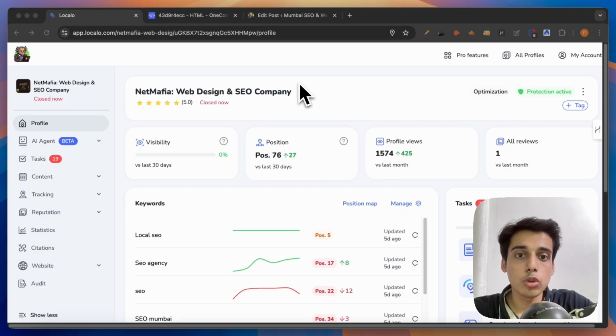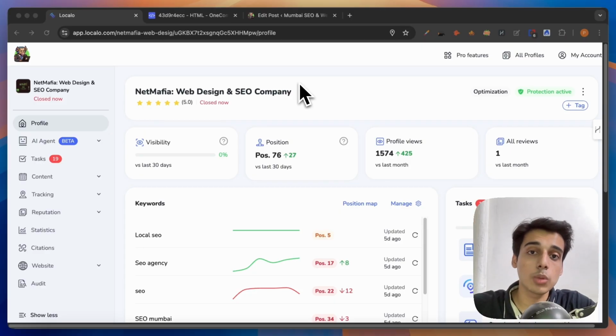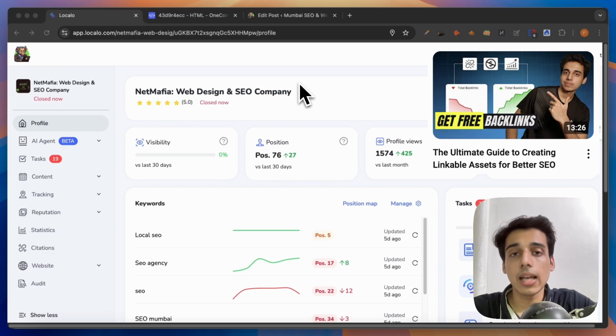So if you remember a few months ago, मैंने अपने चैनल पे डॉक्यूमेंट किया था how to build linkable assets which can get you more backlinks passively for free.